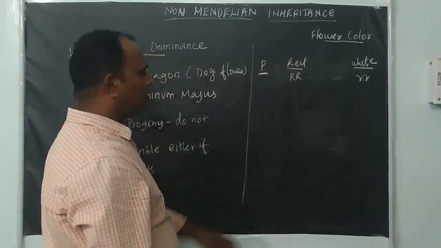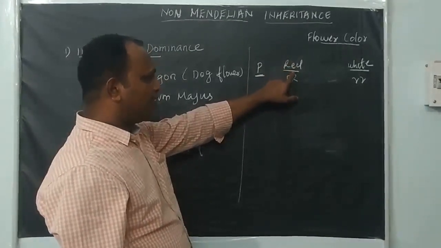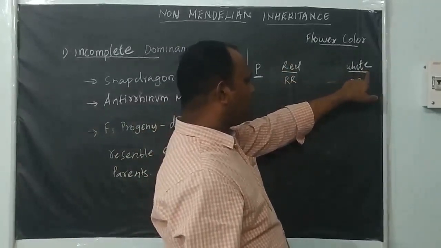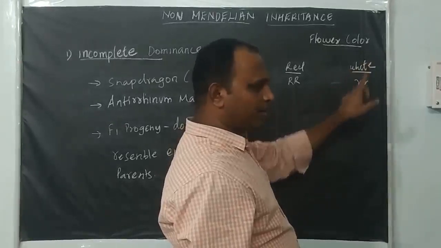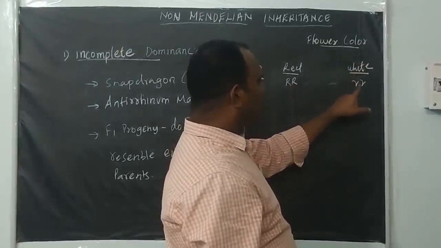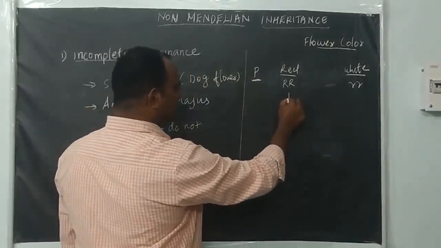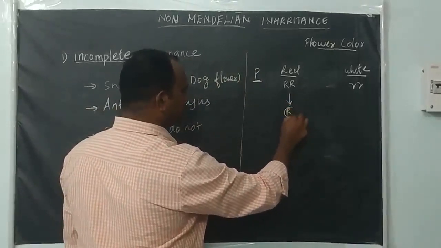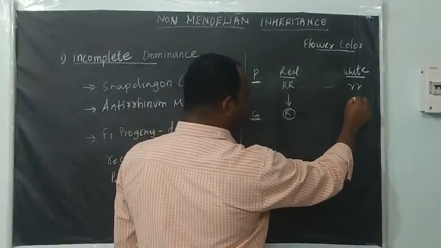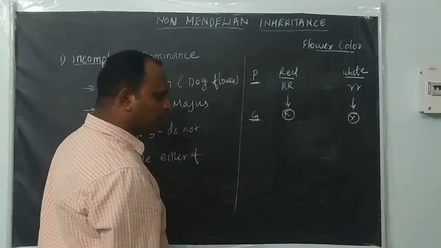See, the dominant flower color is red. This is a homozygous dominant parent. And a homozygous recessive parent has the recessive flower color, which is white. The genotype of the red color is capital RR, and white color is small rr. This parent produces only a single kind of gamete, gamete with R. And this parent also produces only one kind of gamete, small r.